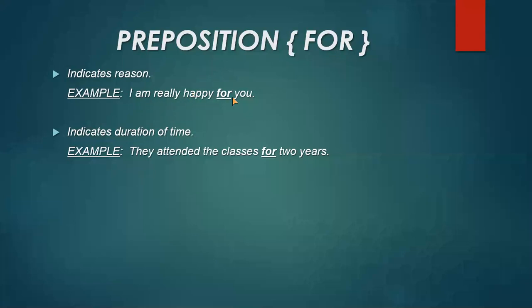Now here you can see that "for" is the preposition which is showing the relation between the happiness of a person with some other person. Or you can write it this way also: I have brought a gift for you. This is showing the reason that something has been brought by one person to another. Now the preposition "for" indicates the duration of time as well, how much time is needed for some particular action. They attended the classes for 2 years.